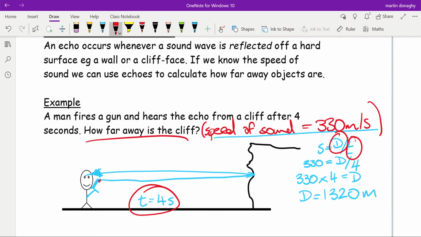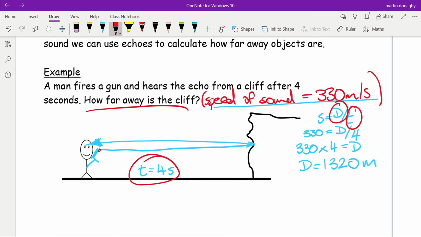But that's not what this question asks. It doesn't ask how far the sound wave traveled. It asks how far away is the cliff. Now, therefore, if it's 1,320 meters from here to here and back again, at the very end, we're going to have to divide that distance by 2 to get the distance from the cliff, and that will give us 660 meters. So with most of these questions you're going to have to divide by 2 or multiply by 2.